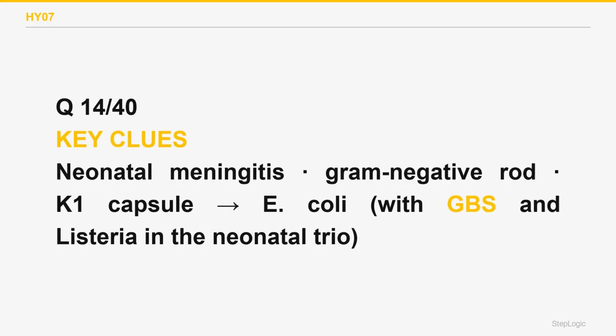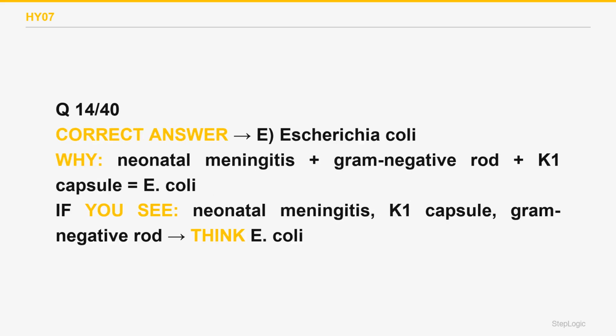Escherichia coli is a leading cause of neonatal meningitis, alongside group B strep and Listeria. Its key virulence factor here is the K1 capsule, which resists complement and phagocytosis and lets the organism invade the meninges. It is a gram-negative rod that ferments lactose. The correct answer is E.